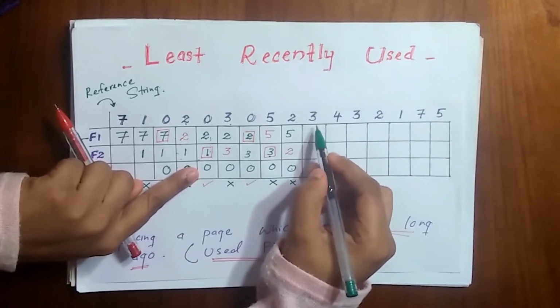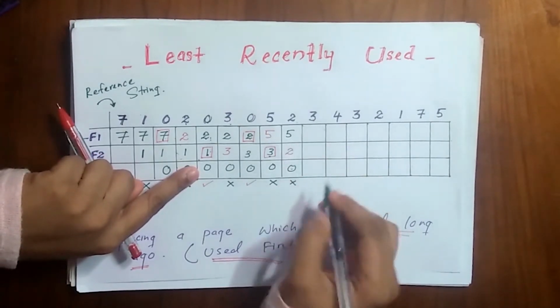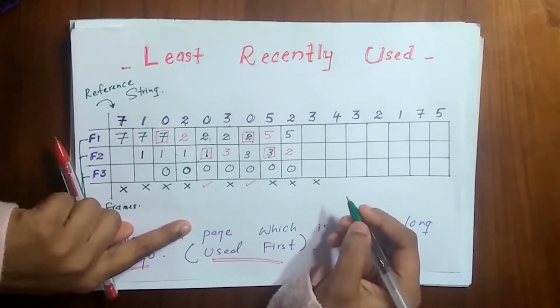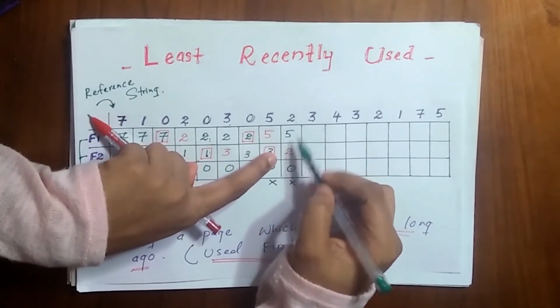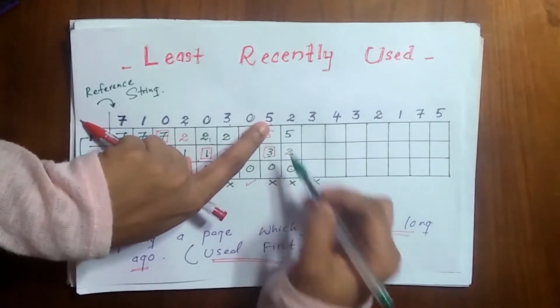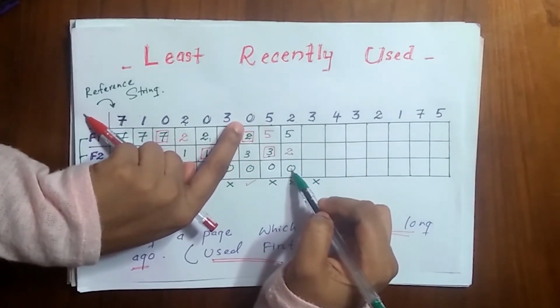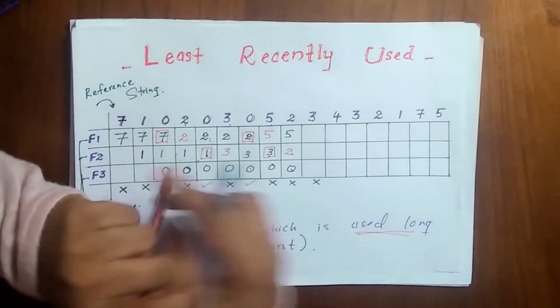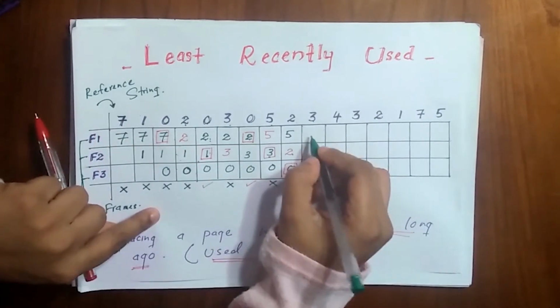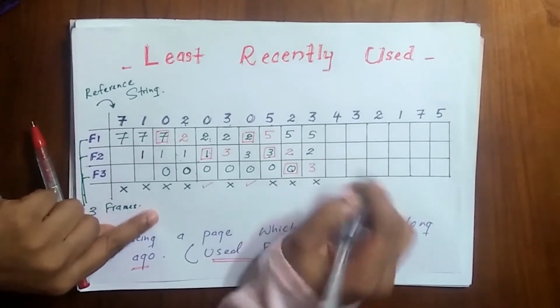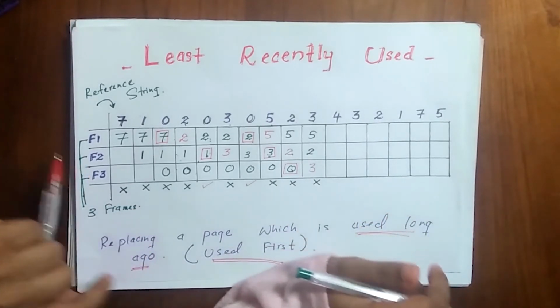Then again 3, it is not here, again a page fault. So let's replace. 2, it is here, 5, it is here, and 0. 0 is the least recently used page. So we are going to replace this 0 with 3, 5 and 2 remain the same.